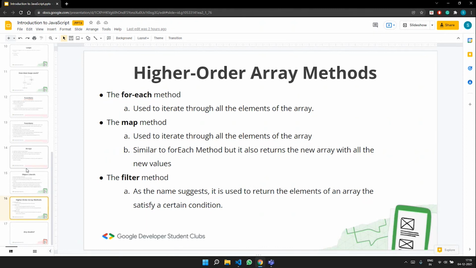That is one very important point to note, and also a disadvantage when we consider JavaScript alerts. We saw what functions are. Functions help us increase code usability and reusability, and we finished with object literals and higher order array methods, where we saw for each in action and map also in action. Filter works in a similar way, where you just want to filter a particular value from the array.